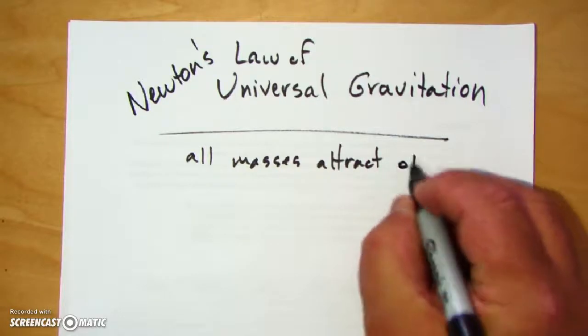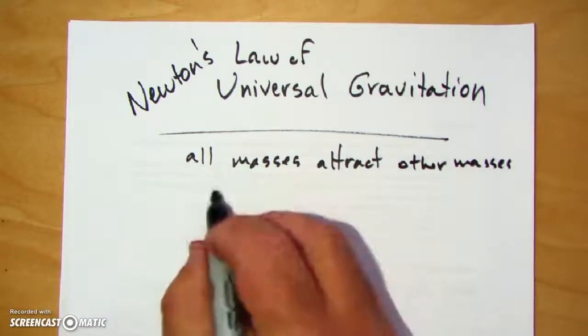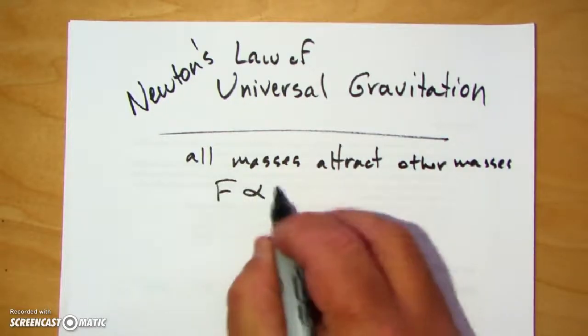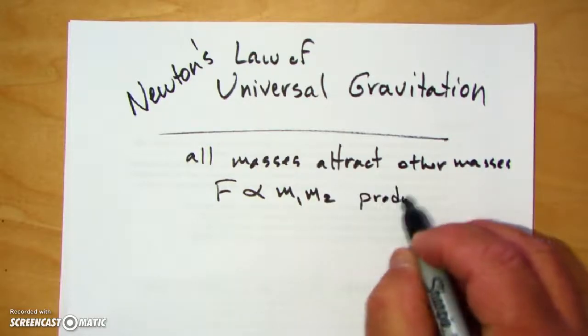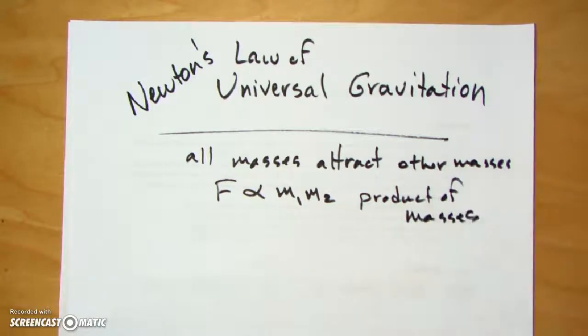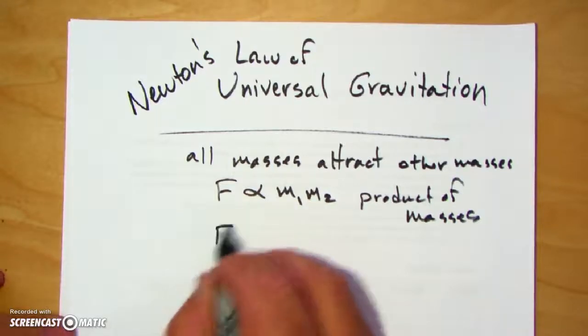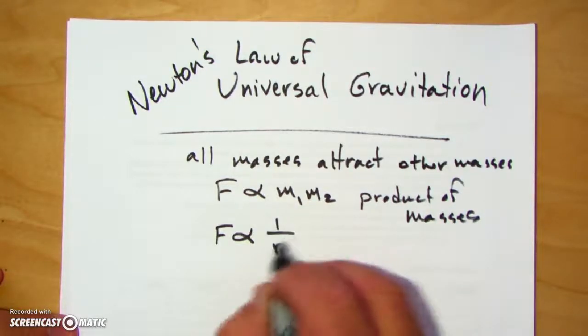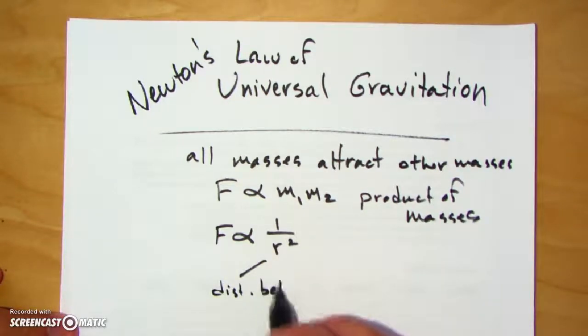That's always going to happen. He also said that force was proportional to the product of the masses. In other words, it was directly related to how big the objects were, and that does make sense. What he also figured out, and this we did mathematically, was that the force was proportional to 1 over r squared. R is the distance between centers.